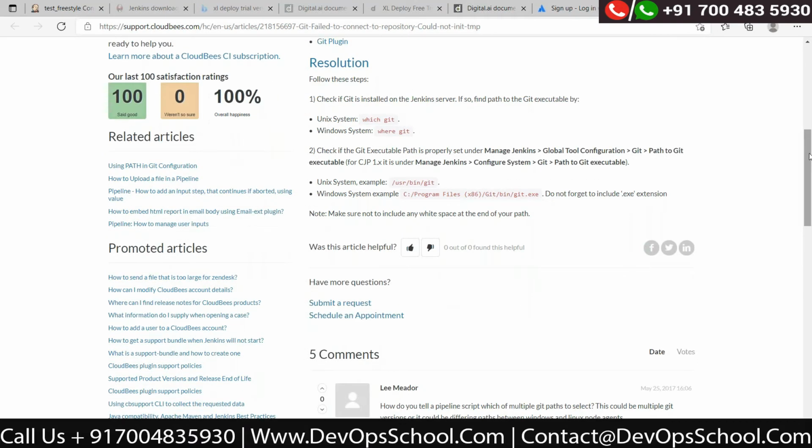So can you type the command where space git? Which command, option 1? In the resolution you can see the first option, where git. Okay, then you have to follow this and configure it, otherwise Git is not going to work.